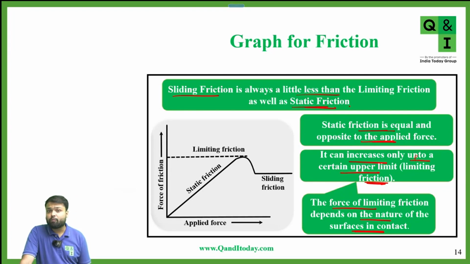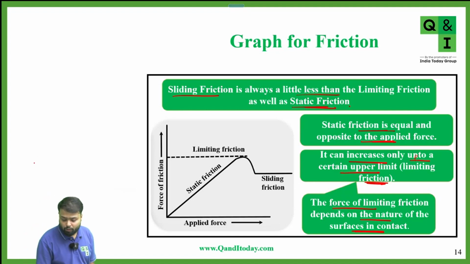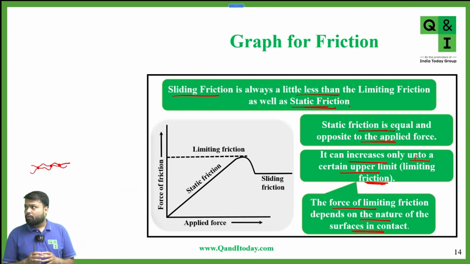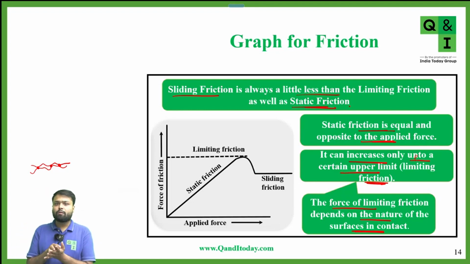because initially you have to break the bonds to start the motion between the two surfaces because of the interlocking. Yes, sir. Now, once the bonds are broken and the body is in motion, there is no time to make the bond again. To form the bond and get interlocked, some time is required. When bodies are in motion, there is no time for the surfaces to make contact and form the bond.